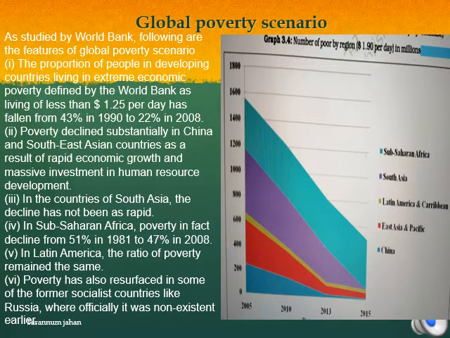Global poverty scenario. Now let's see the poverty scenario of the international countries. According to the World Bank standard, the poverty ratio, or the percentage of the population living below the poverty line in developing countries, has come down from 28% in 1990 to 21% in 2001.